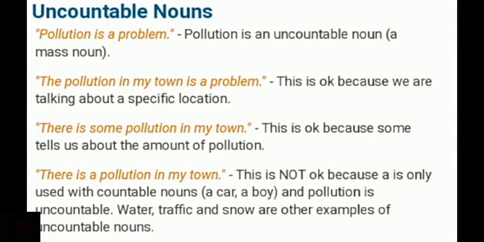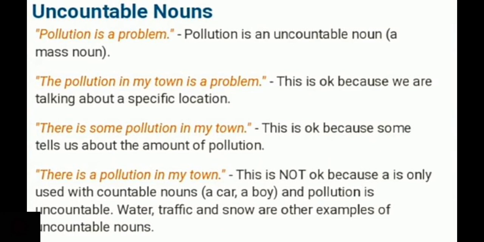There is some pollution in my town. This is also correct because some tells us about the amount of pollution, the quantity, right? There is a pollution in my town. This is not correct because a is only used with countable nouns. For example, a car, a boy, a book, a school, and so on. A or an, these articles are used with countable nouns. Pollution is an uncountable noun, so it is wrong.